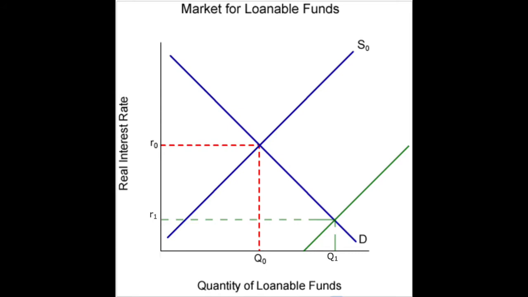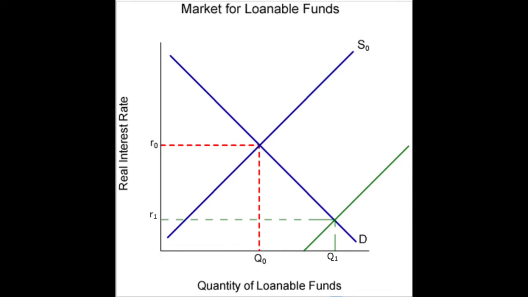Part B then says, explain how a decision by households to increase savings for retirement will affect real market interest rates in the short run. So again, in the original version of this question, when it was initially used, the graph that you would have had to make here would be the loanable funds market graph.